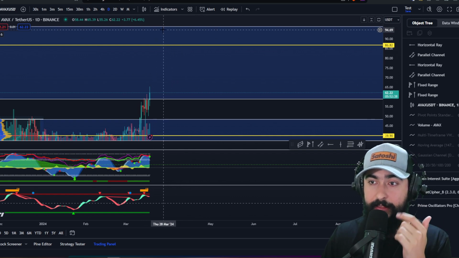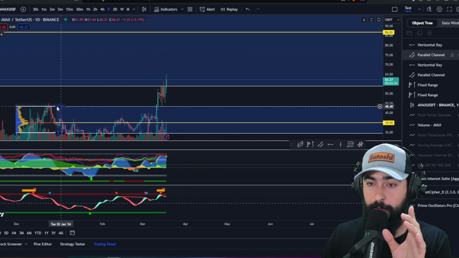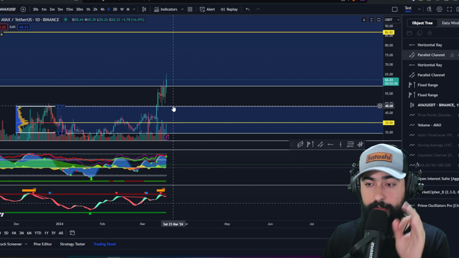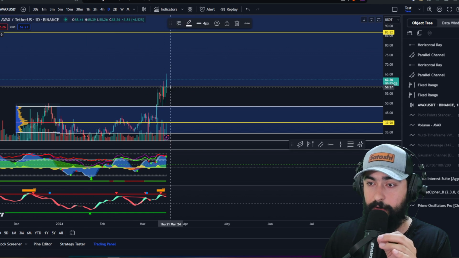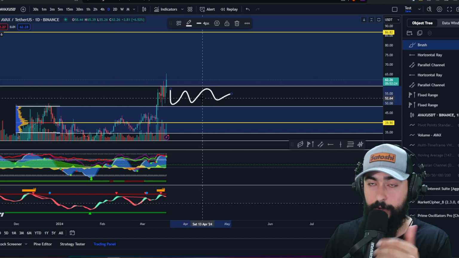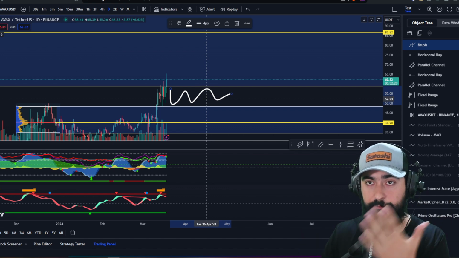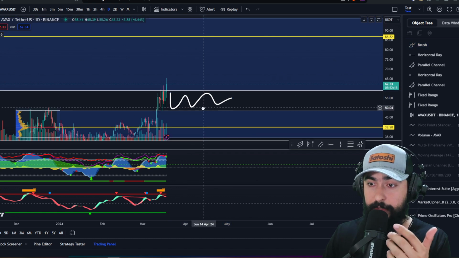Does this mean that that's where we're headed right now? Absolutely not, right? We could fall back out of this range, but meanwhile, we stay above this value area high for December of $48, it's looking very, very bullish. We could trade here sideways for a couple of days, couple of weeks. We don't know, right? All depends on Bitcoin and Bitcoin rallying, and then these altcoins are going to have rallies as well to catch up or outperform Bitcoin as they normally do, right?